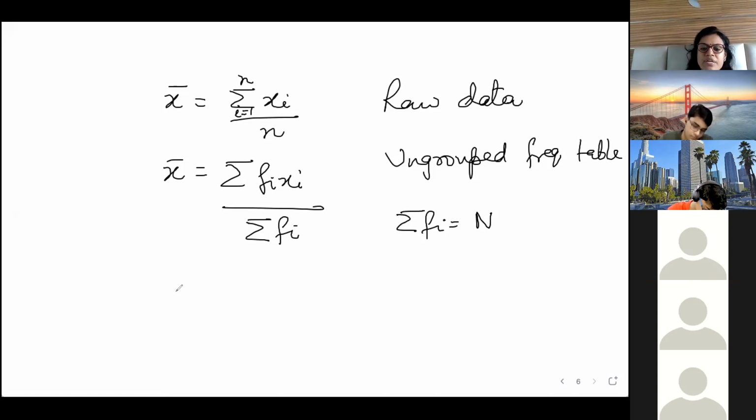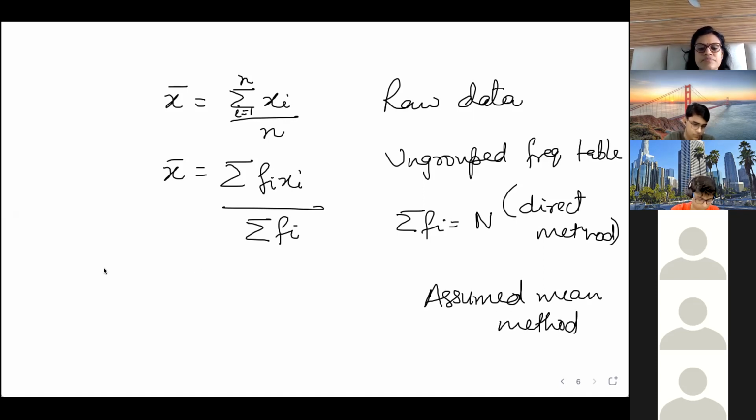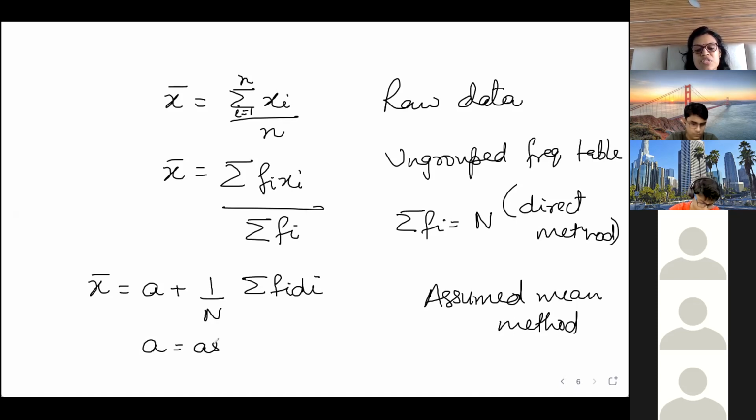Okay, and next is the assumed mean method. Both of these are for ungrouped frequency tables only. This is the direct method. This is the assumed mean method, where A is equal to the assumed mean, which you can assume, take it from the middle only.